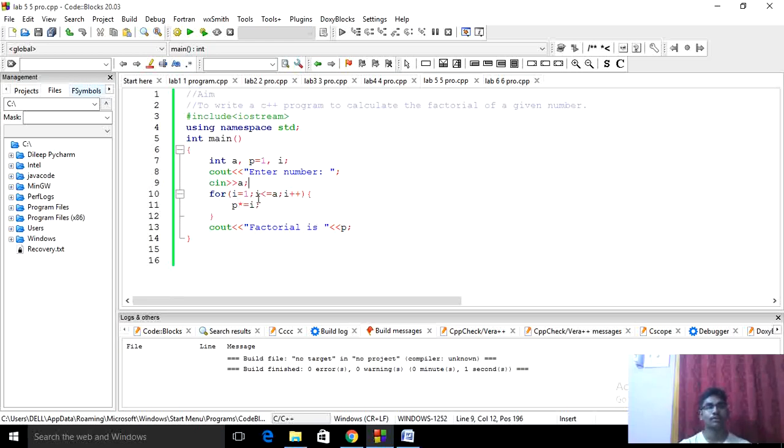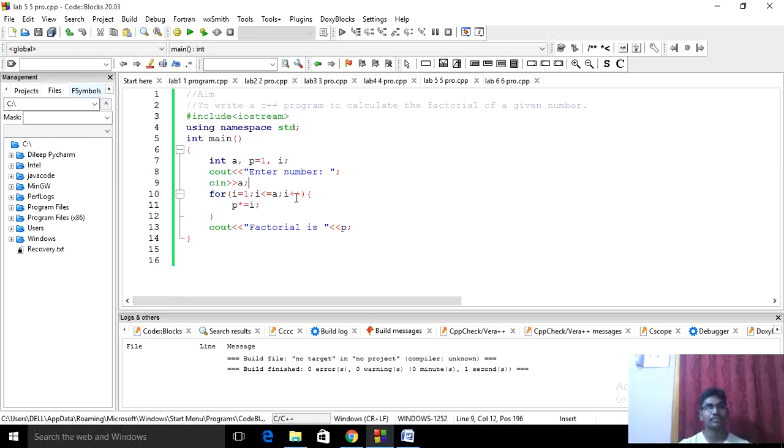I'll use a for loop: for i equal to 1, i less than or equal to a, i plus plus. Okay friends, when I assign a number, i has to be less than or equal to a, and only then will the for loop be executed.